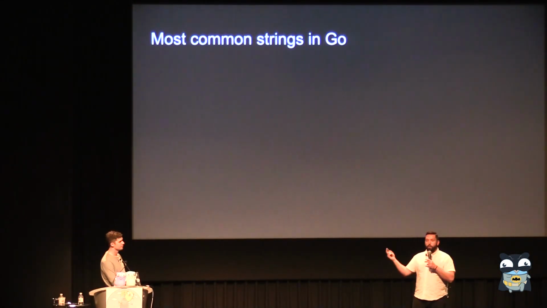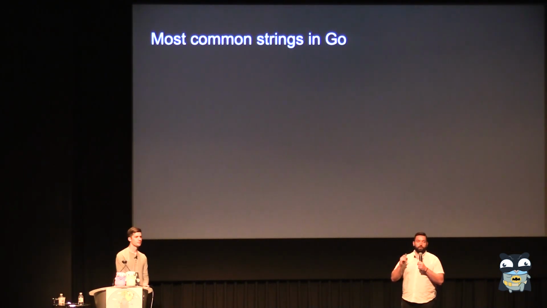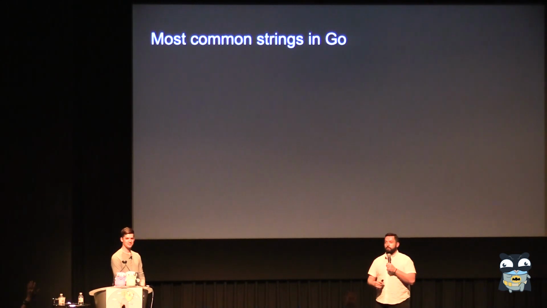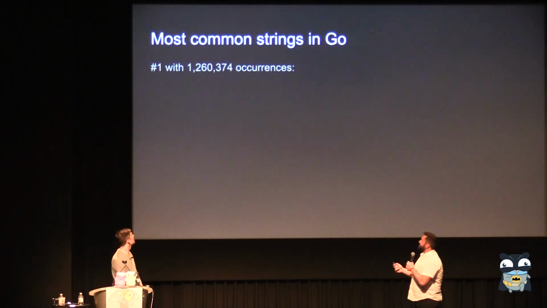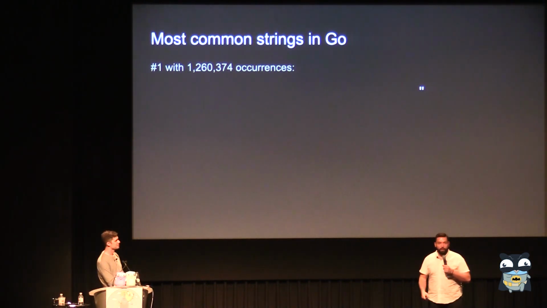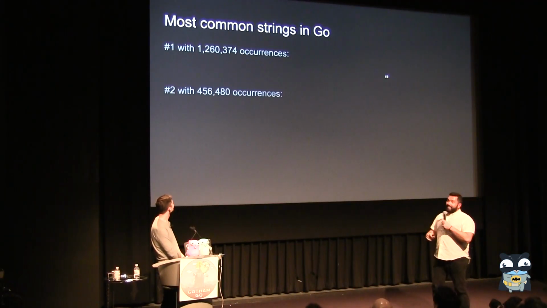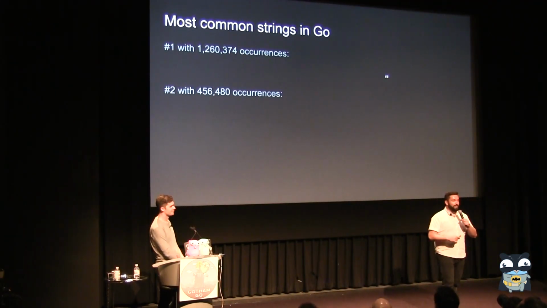And for one Gopher, who could guess what is the most common string in Go? Error. Or empty. Yeah, empty string. Number one is the empty string with 1 million and something. That is the empty string, which is, by the way, written in Python, just in case. Number two. ID.